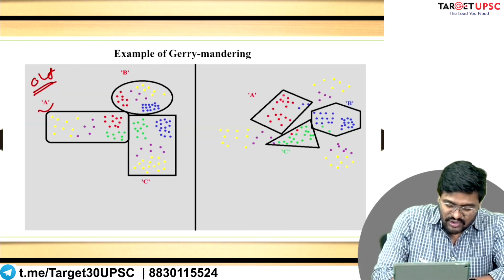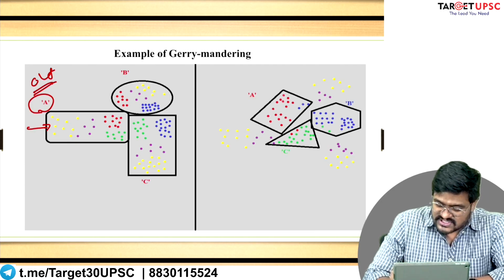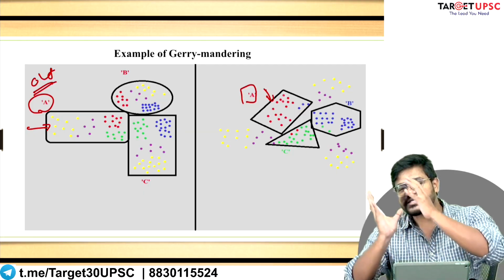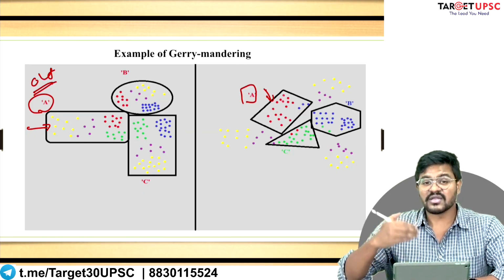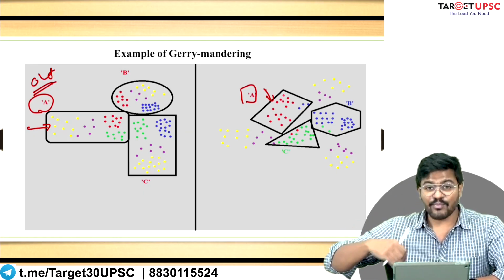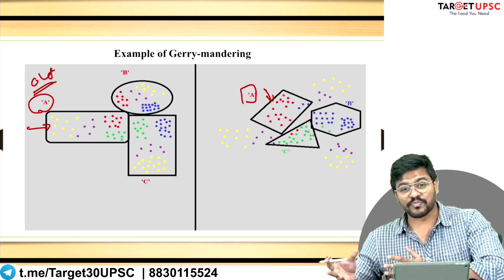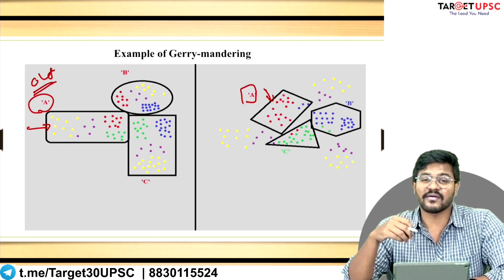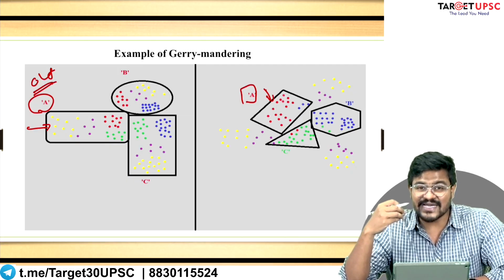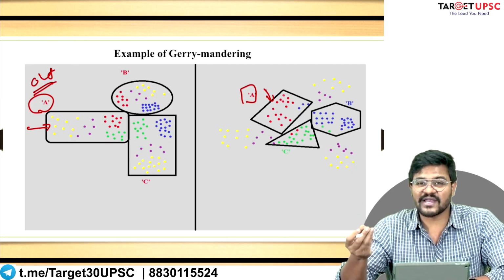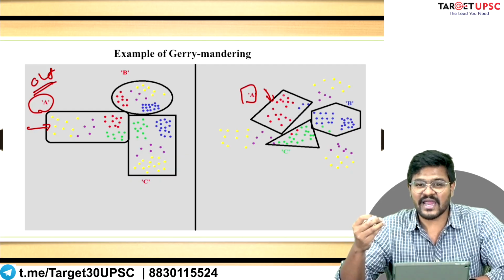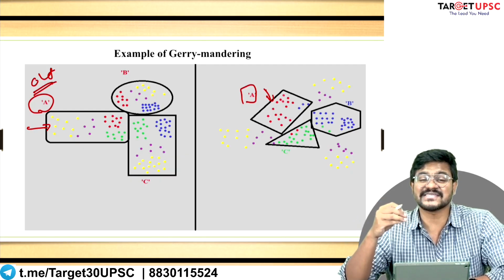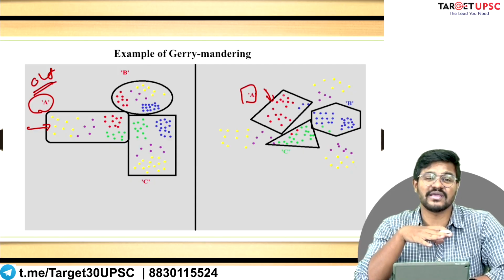See, earlier constituency A was a mixed constituency. Now look at constituency A. It has been carved out in such a manner that the number of red voters is more than any other group. So if you are a non-red political candidate, if you are a blue political candidate, if you are a green political candidate, then your possibility of standing for elections and winning the elections is absolutely negligible.